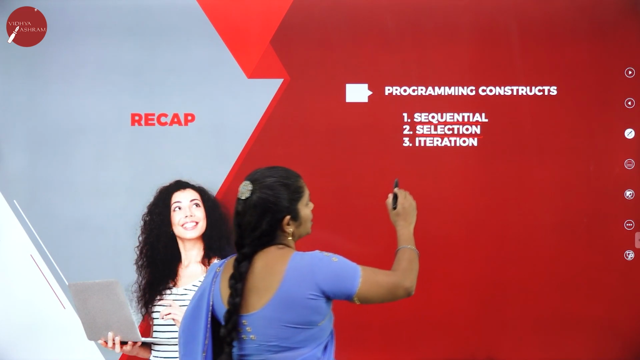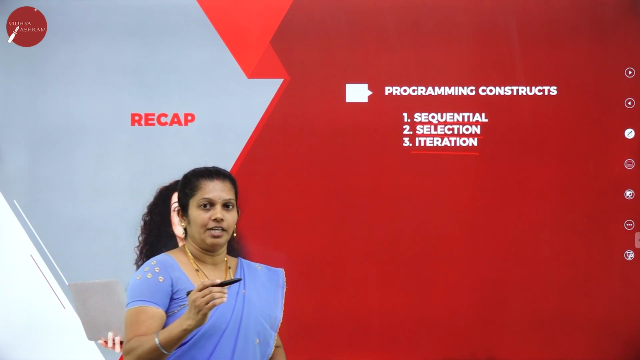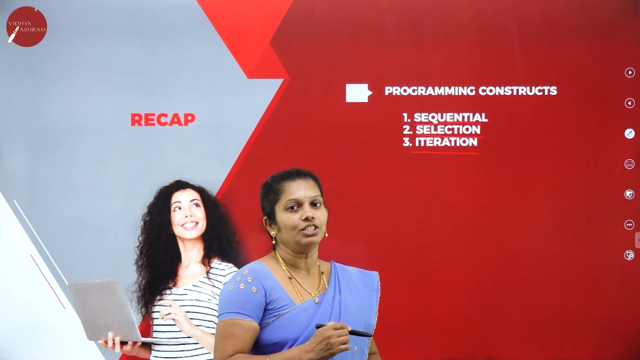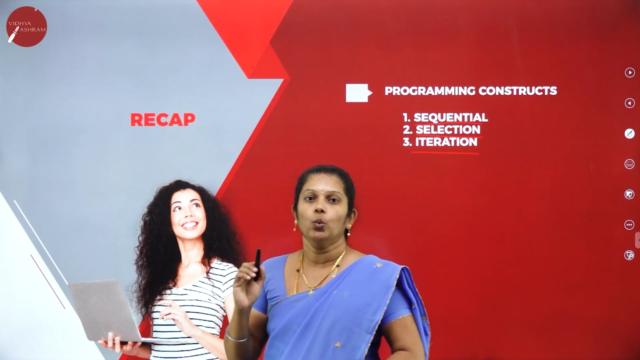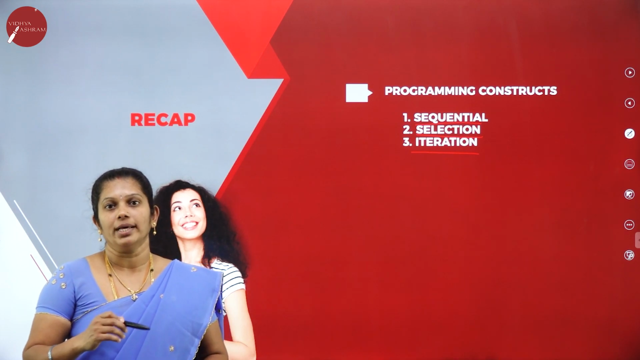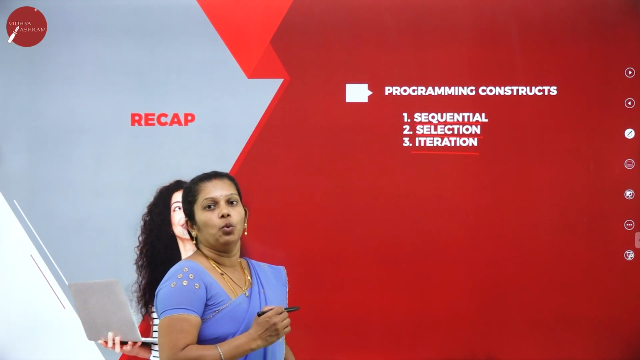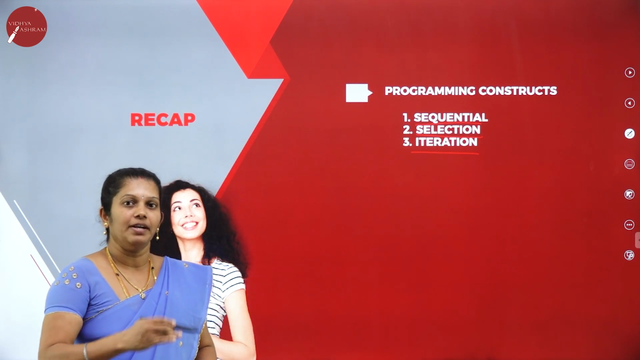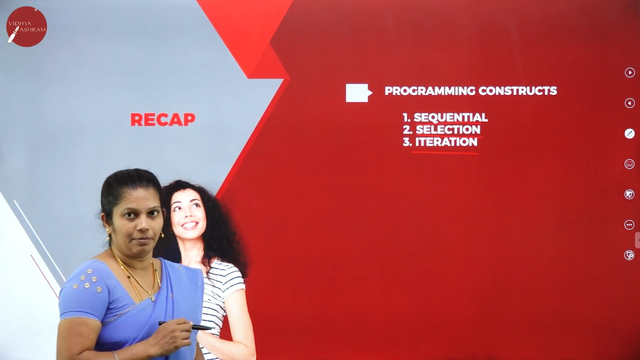And the last one is iterative. What do you mean by iterative statement? It is the ability of the programming language to execute the statement again and again, whereas in sequential it is one after another, and under selection, whichever statement we want, we can select depending upon the requirement. Iteration means when you want to repeatedly execute some statements, then we use iterative statements.